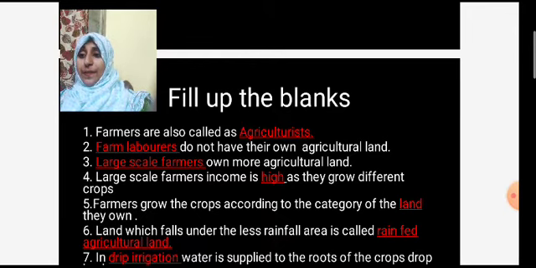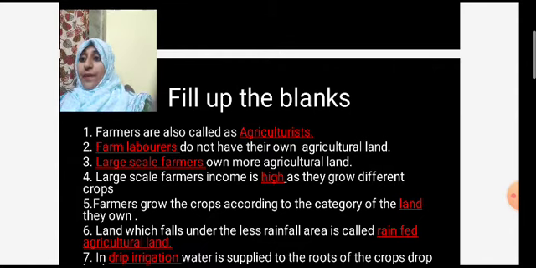We'll go for the next fill up the blank. Large scale farmers' income is dash. As they grow different kinds of crops, their income is very high.